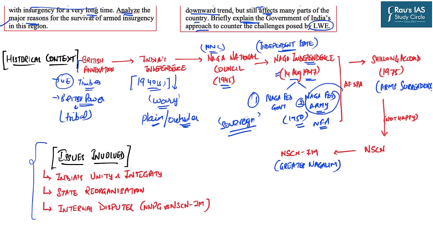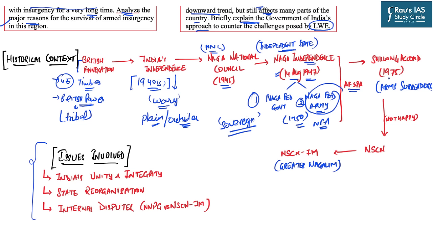And in the backdrop of this armed insurgency, the Indian government sent its armed forces to northeastern India, and AFSPA was imposed in those areas. Still, AFSPA is continuing in several areas of Nagaland.